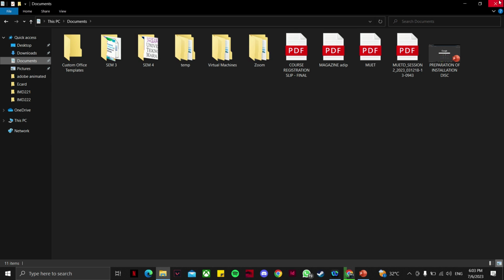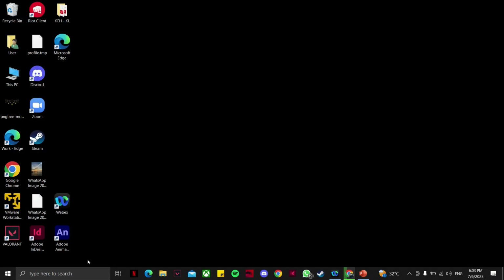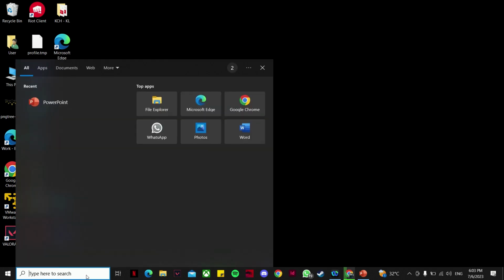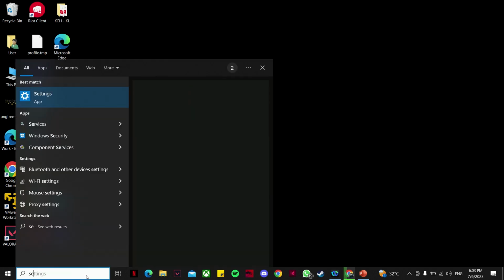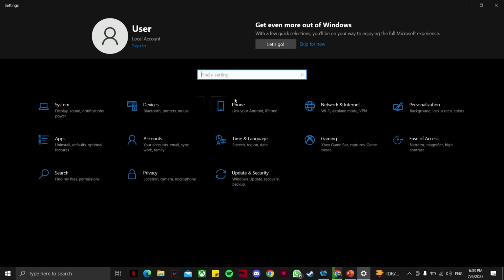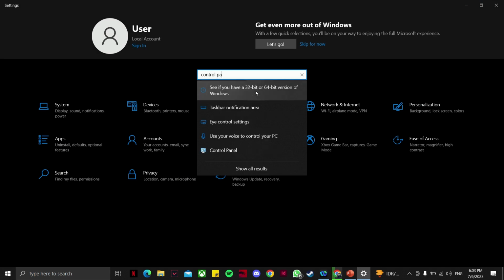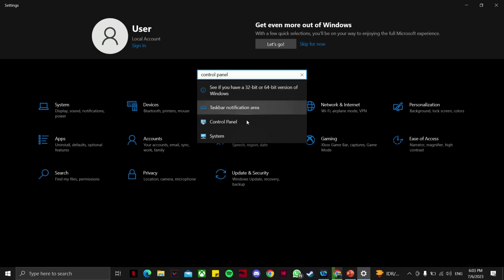And the last one is, I'll show you about control panel. You can find it in Windows settings. First, you need to search settings. Okay, go to settings, and then in search settings, we search for control panel. Okay, here it is.